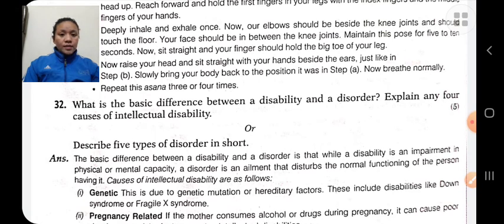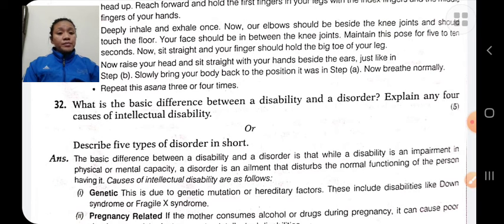If a person is suffering from intellectual disability, he faces difficulty in thought process, learning, communication, and remembering. He faces difficulty in making judgments, problem solving, etc. His IQ level is low.